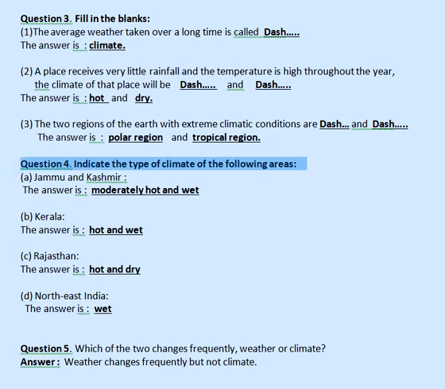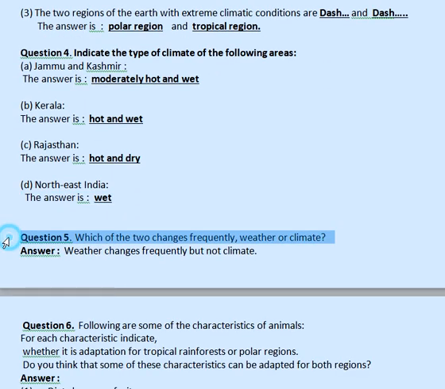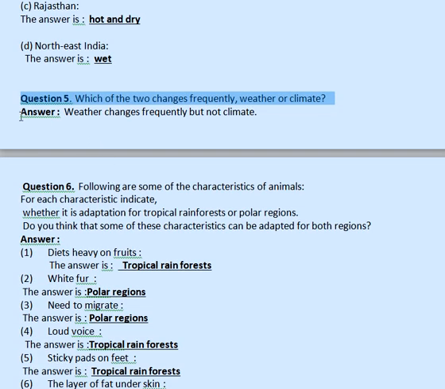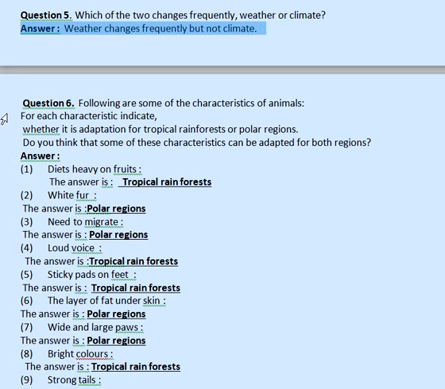Question 4. Indicate the type of climate of the following areas. A. Jammu and Kashmir. The answer is moderately hot and wet. B. Kerala. The answer is hot and wet. C. Rajasthan. The answer is hot and dry. D. Northeast India. The answer is wet. Question 5. Which of the two changes frequently, weather or climate? Answer: weather changes frequently but not climate.